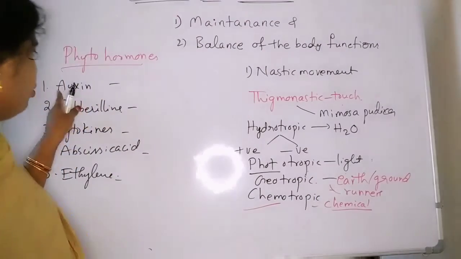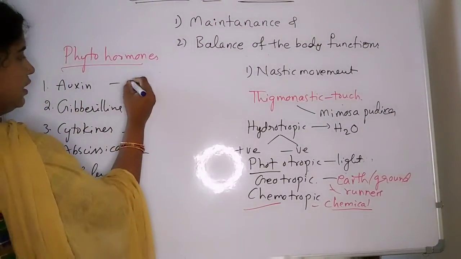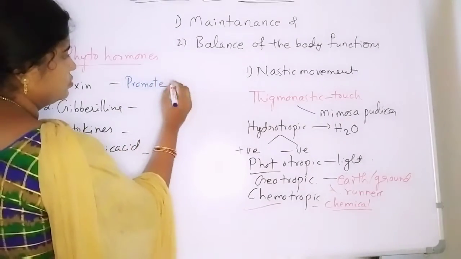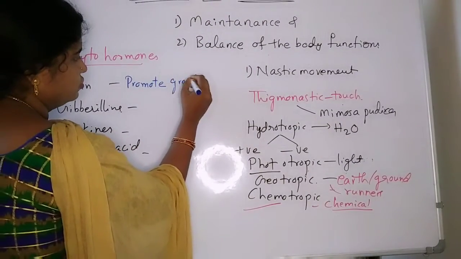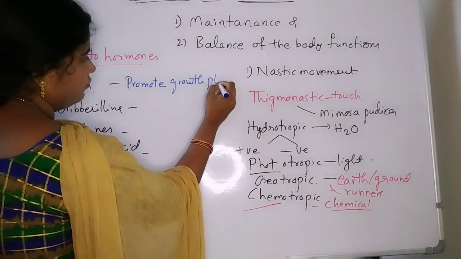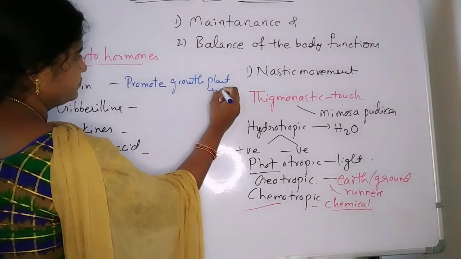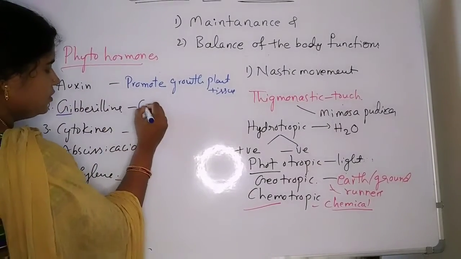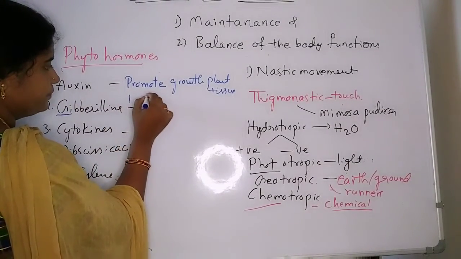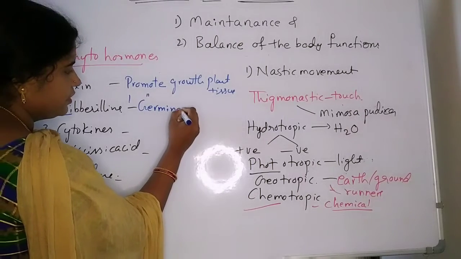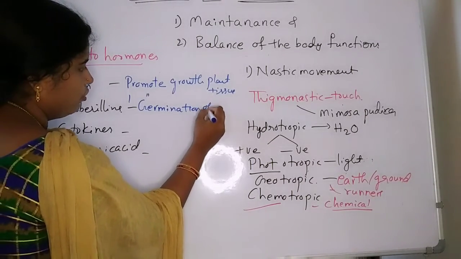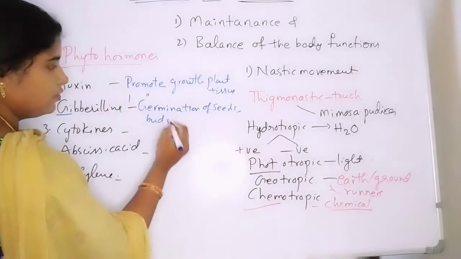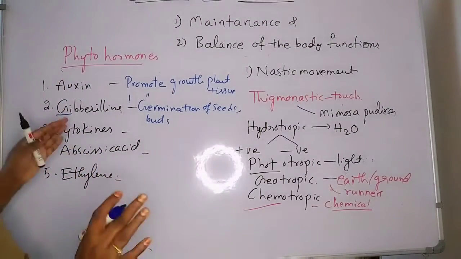So functions: auxins promote growth of plant tissues. Gibberellins, G, germination, promotes germination of seeds and buds.